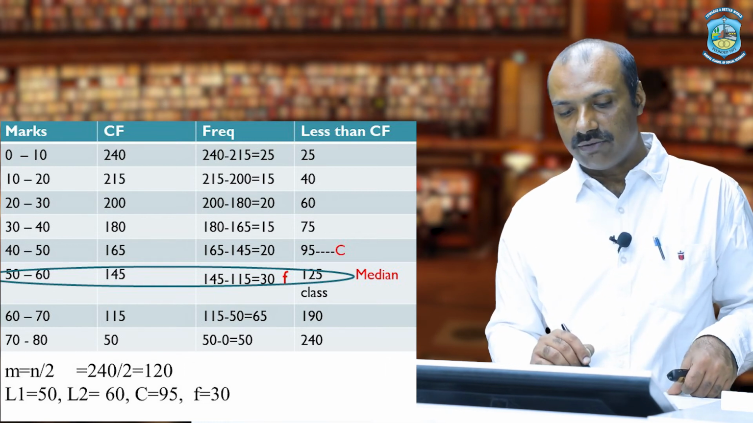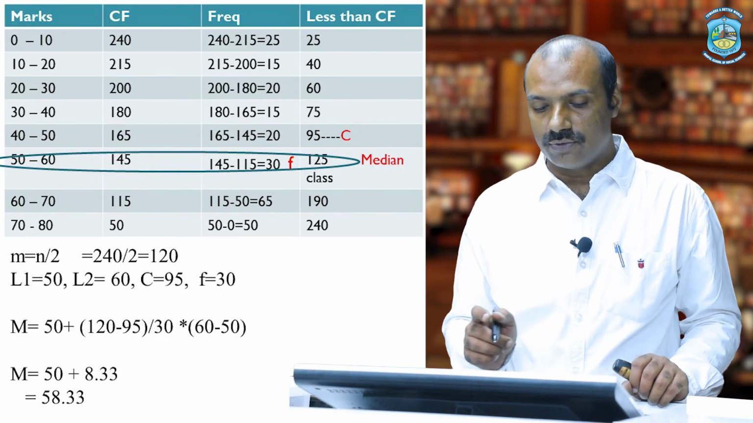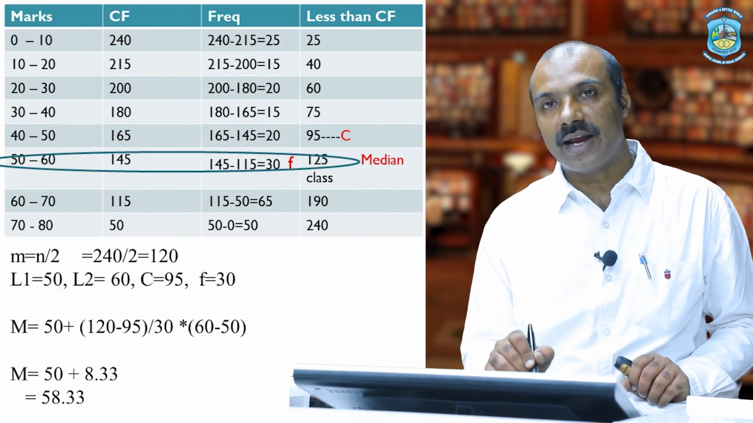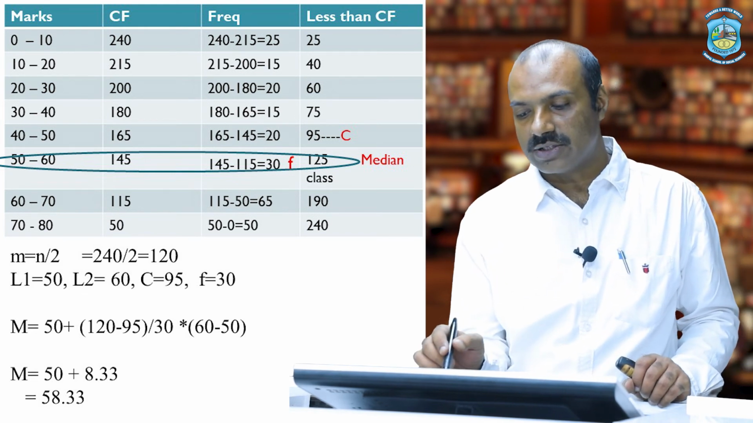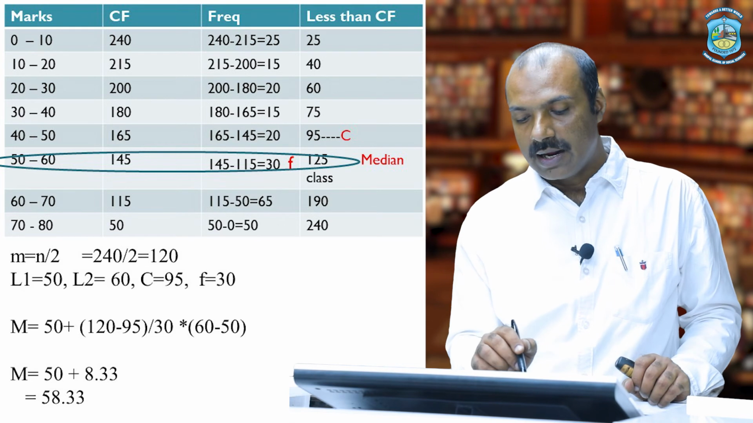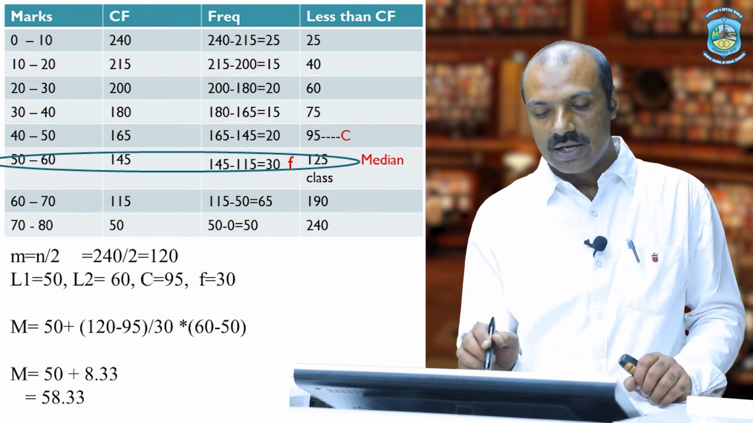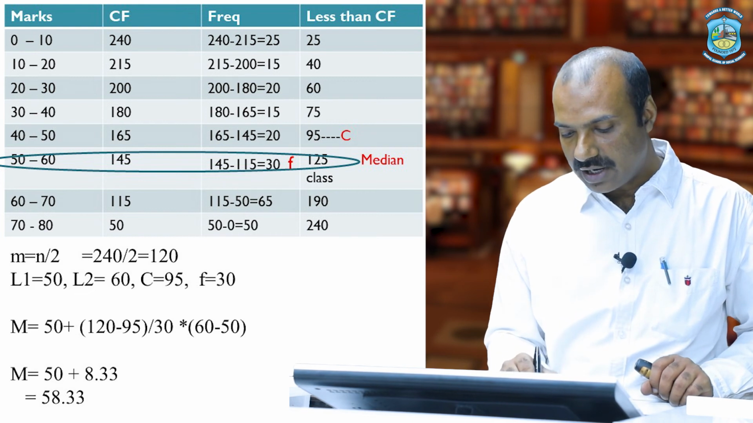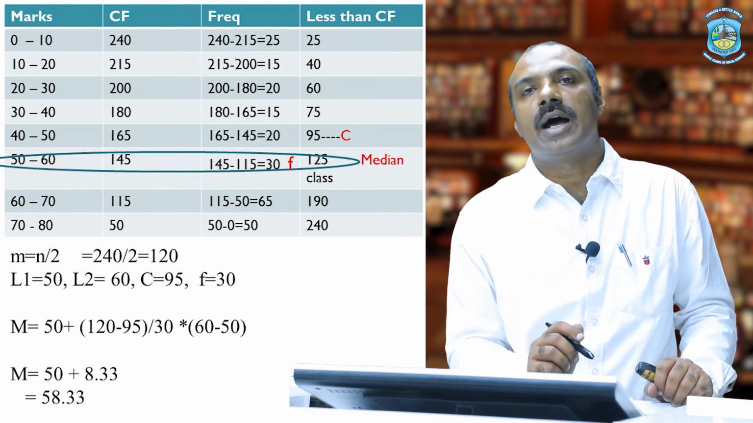Now we have all the values, so we substitute them in the formula. So 50 plus (120 minus CF, that is 95 in this case) divided by F, that is the frequency of this class, 30, into I, that is L2 minus L1, 60 minus 50. If we calculate this, we will get 58.33 as our median answer.